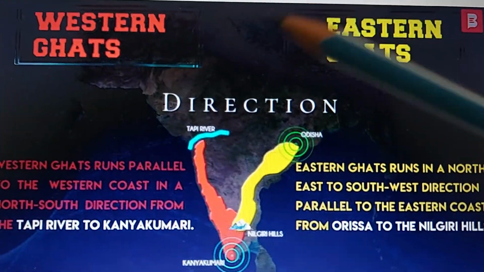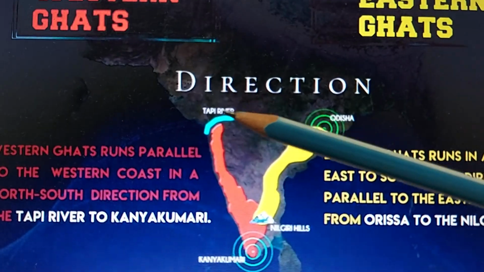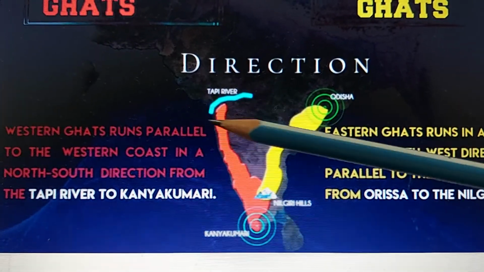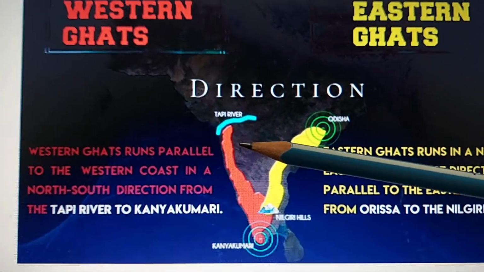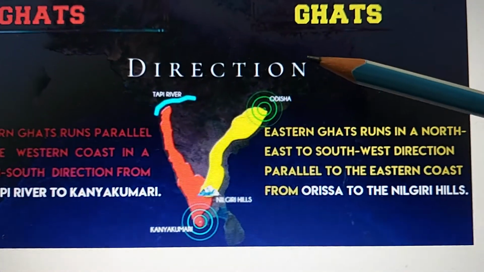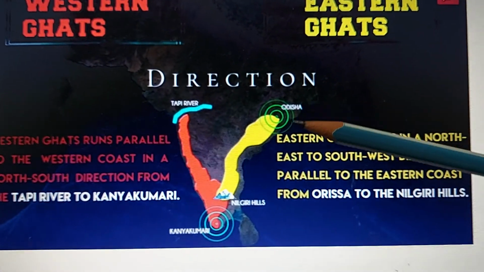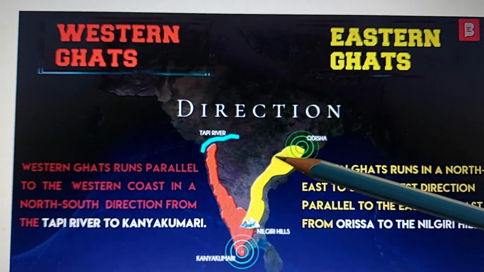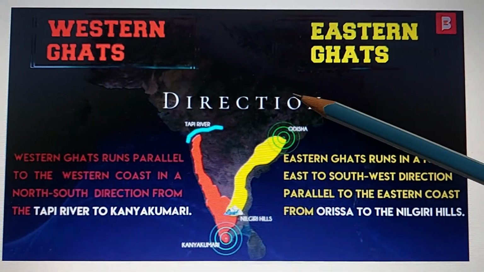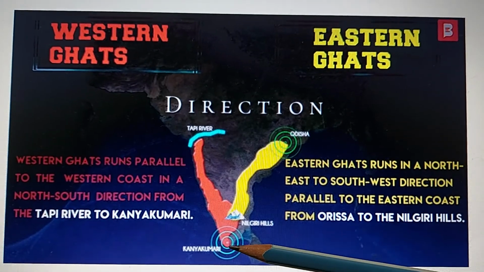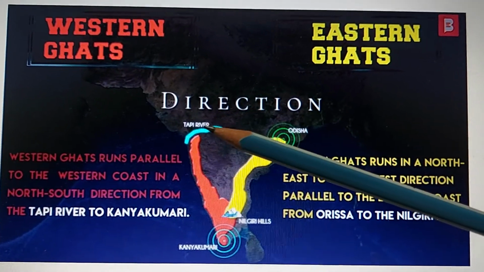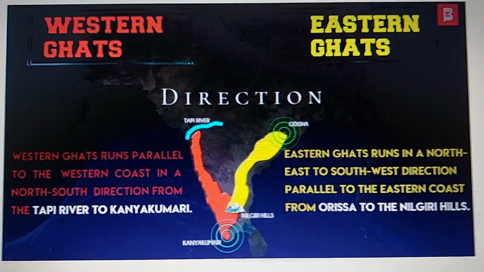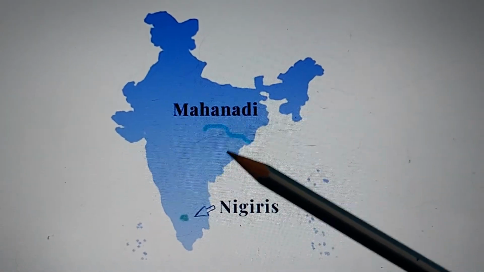Now you can see the Western Ghats run parallel from the Tapi river right up to Kanyakumari. Here is Kanyakumari. So it's continuous hills that you can see in the western part, and in the eastern part right from Odisha, that is the Mahanadi river, right to the Nilgiri hills, and then they join in the Nilgiri hills. So this is the direction. They are running from north east to south west, and here they are running in a north south direction, understood?